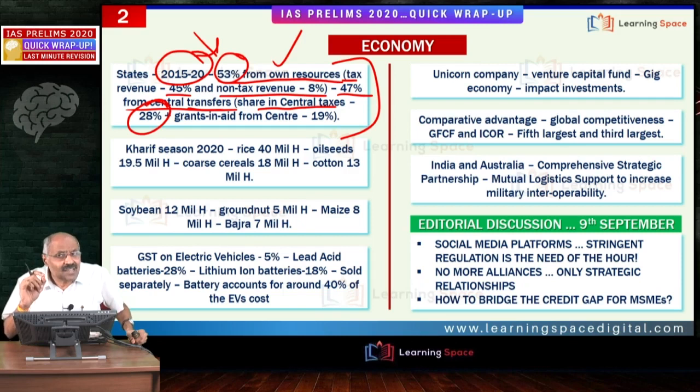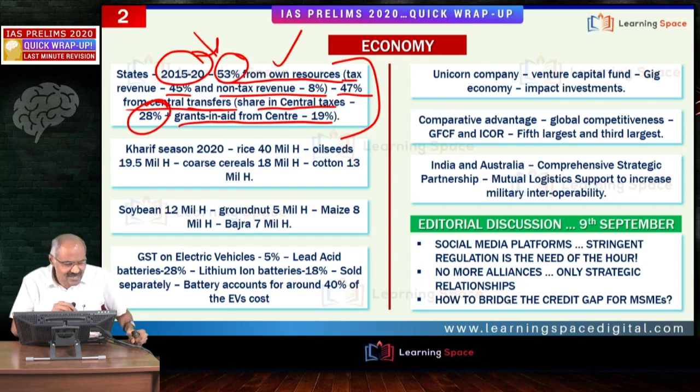Please do not forget cess and surcharge. These are not required to be shared with the states. In recent times, the center's cess and surcharges are on the increasing trend. Some states objected to it. Right, friends? Here, grants in aid from center, that is 19%.